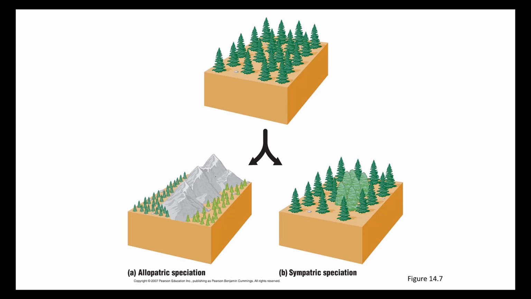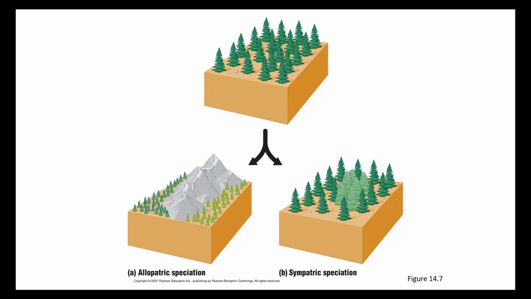Allopatric speciation is when a single population becomes divided or separated by a geographical event, whether it's the formation of a mountain range, the formation of a canyon, the movement of an island offshore. In allopatric speciation, individuals of the same population are separated for a duration of time.